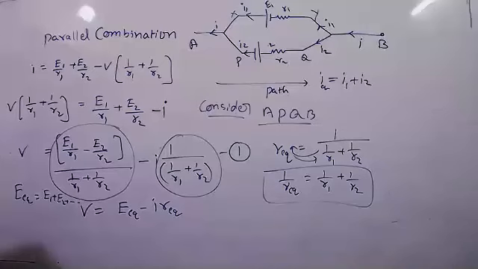Current density is current by area, sir. Yes, current by area. What is the specialty of current density? Actually, current is a scalar, right? But current density is a vector quantity. That is why they have given current density.